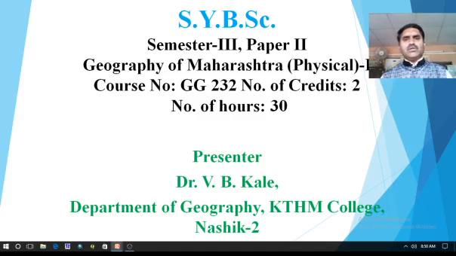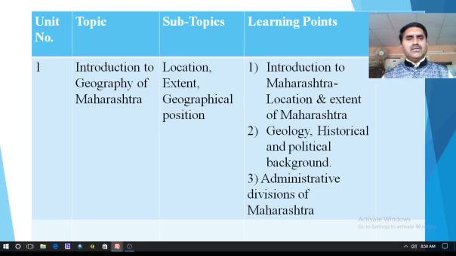Today we are going to learn the first topic of geography of Maharashtra. In the previous lecture, we took an overview of the syllabus of geography of Maharashtra, and as you know, there are four topics in the first part of this paper. So today we are going to take an overview, and we are going to learn the first topic, that is the introduction to geography of Maharashtra.